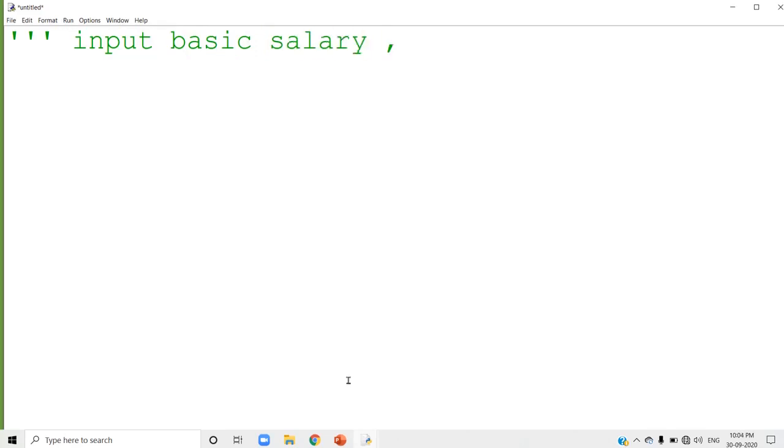Input basic salary. Then calculate DA, TA, PF.